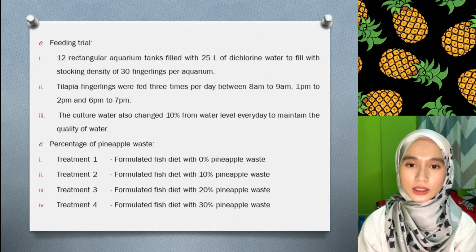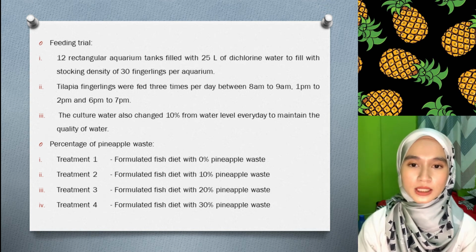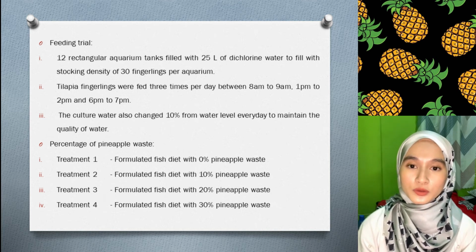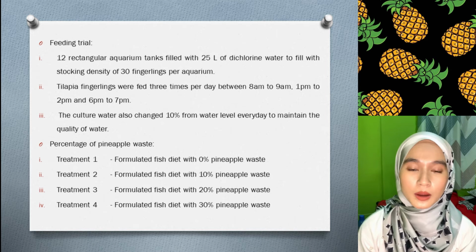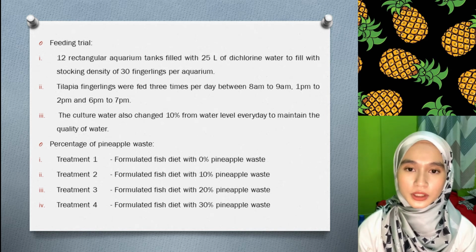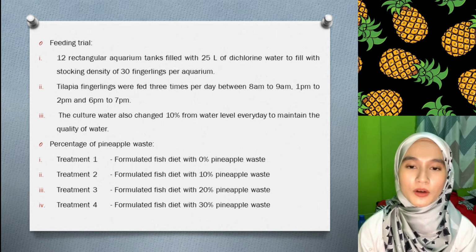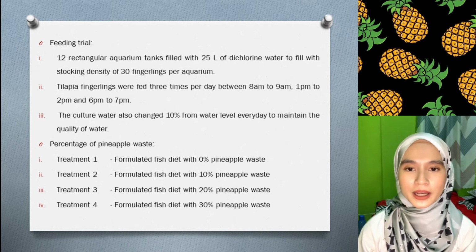The culture water will be changed by 10% from the tank to maintain the quality of the water. Next, the percentage of pineapple waste for each treatment: for the first treatment, which is treatment 1, we use formulated fish diet with 0% pineapple waste. For treatment 2, we use formulated fish diet with 10% pineapple waste. For treatment 3, we use formulated fish diet with 20% pineapple waste. And lastly, for treatment 4, we use formulated fish diet with 30% pineapple waste.